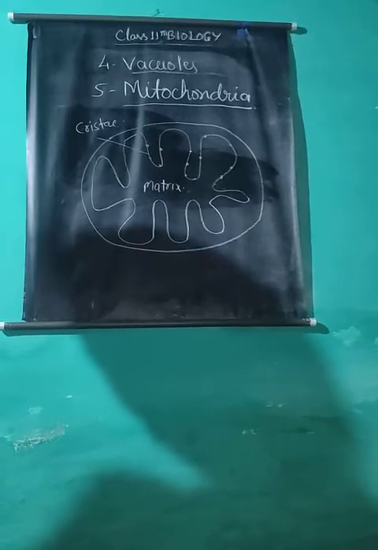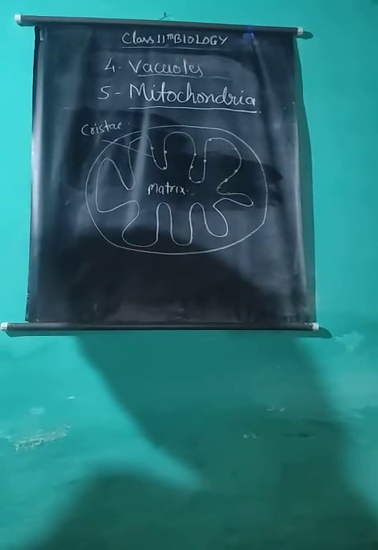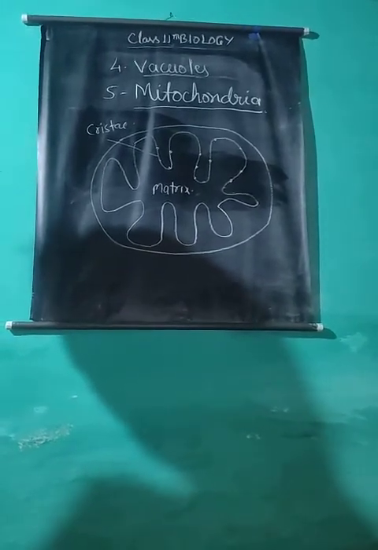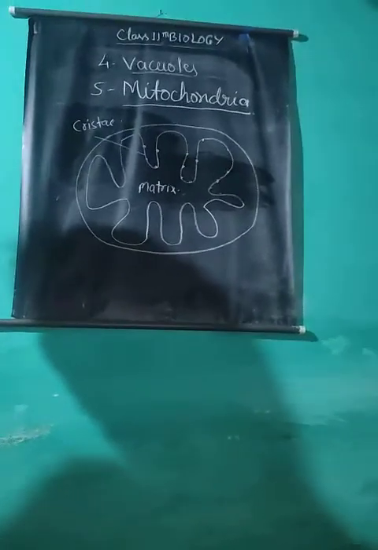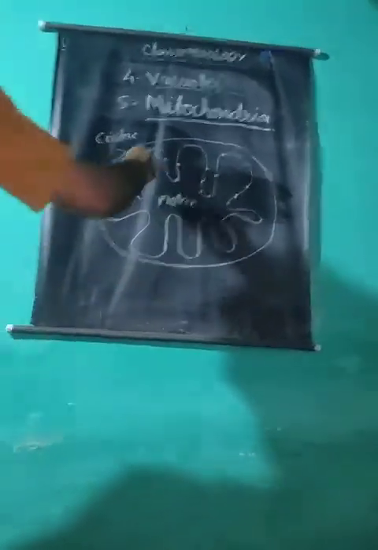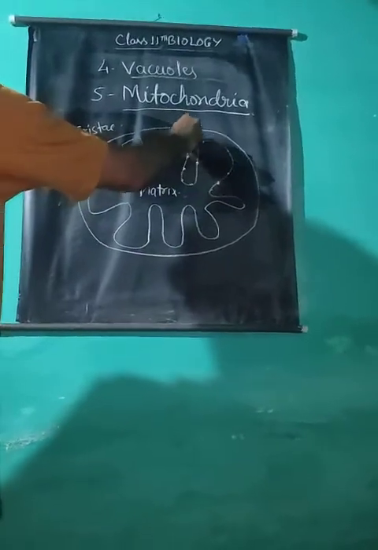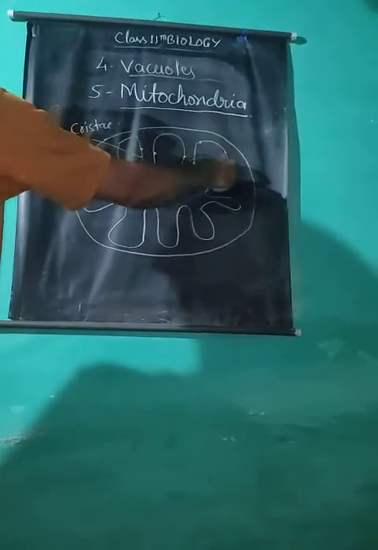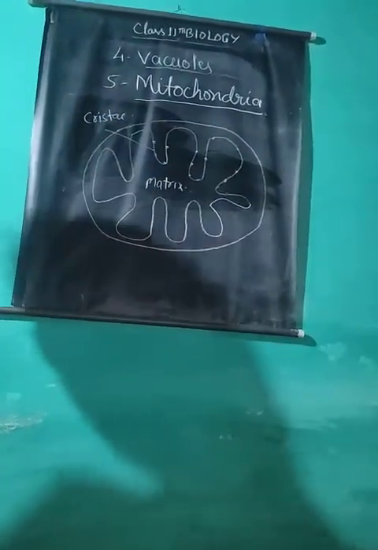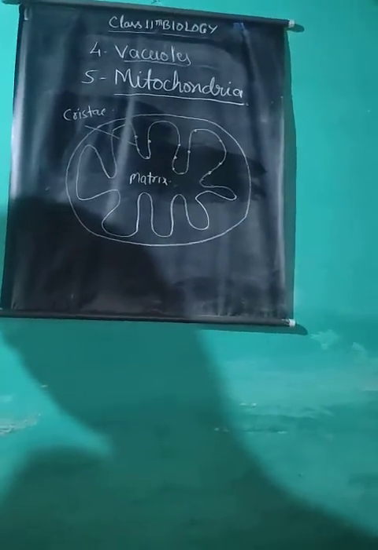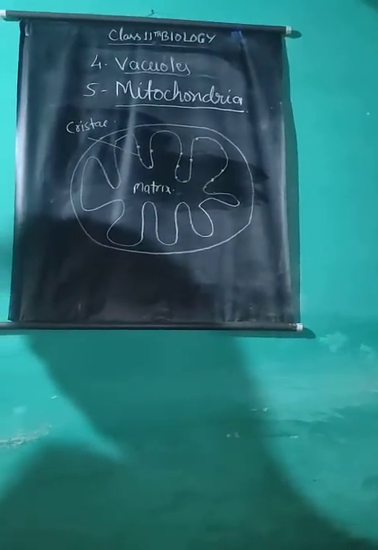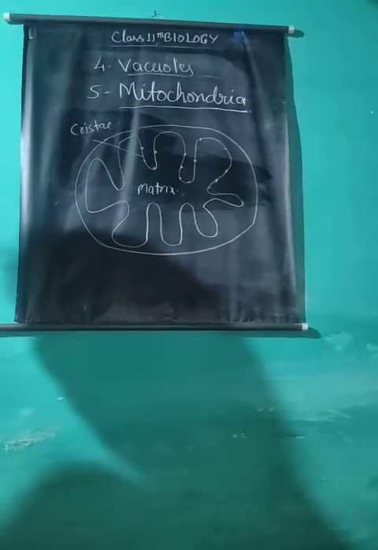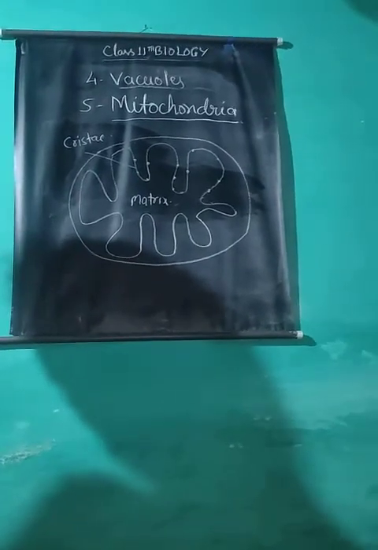The inner membrane is projected into the central space in the form of finger-like projections or infoldings known as cristae, or mitochondrial crests. These increase the inner surface area.